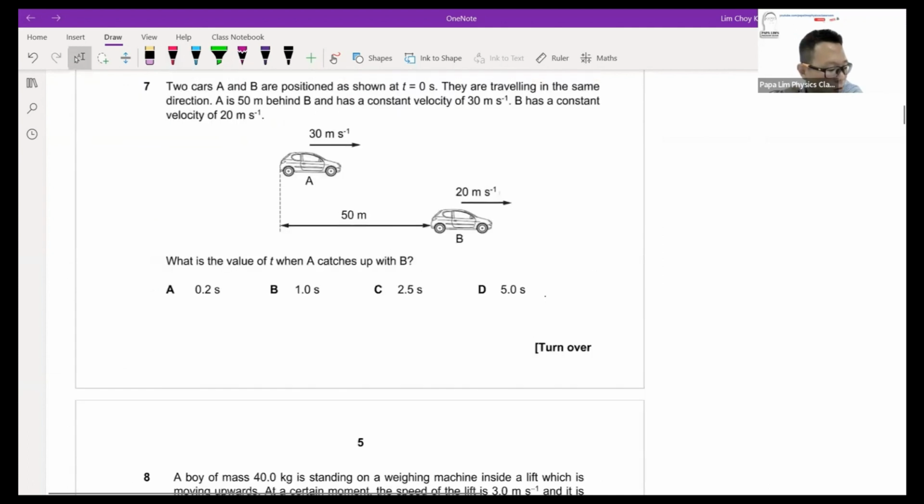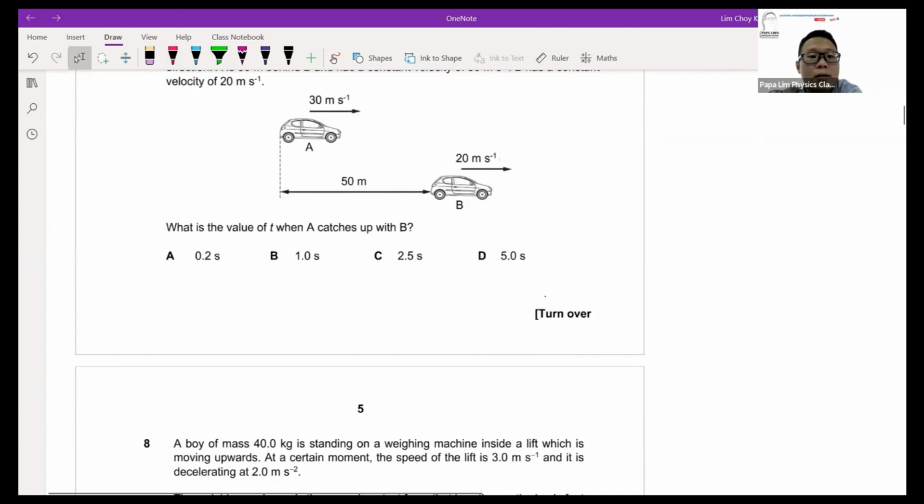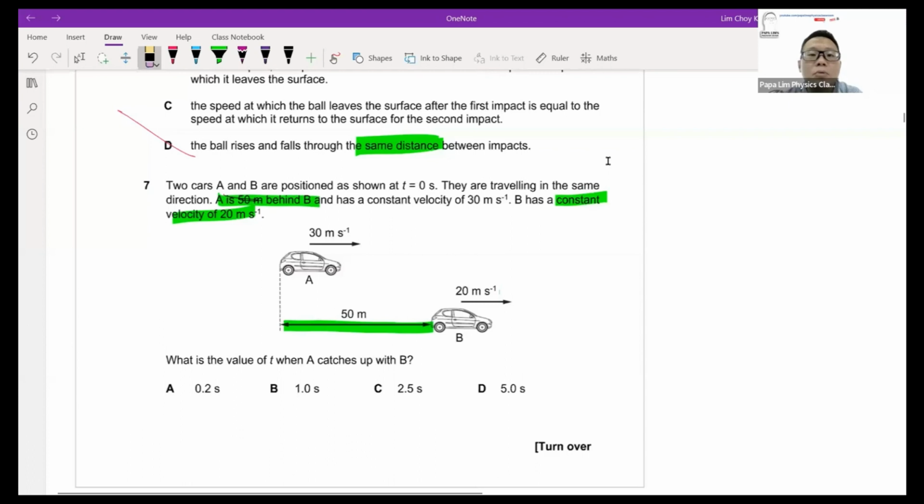Now, question 7. Here we are looking at car positions A and B. Since both of them are at constant speed, you can actually use distance divided by time, because the speed is constant.